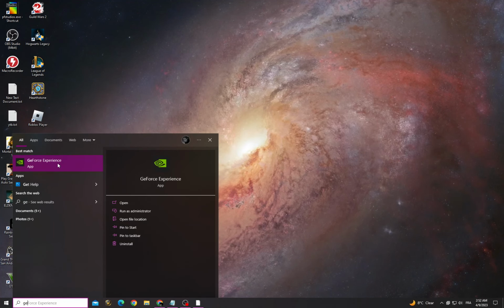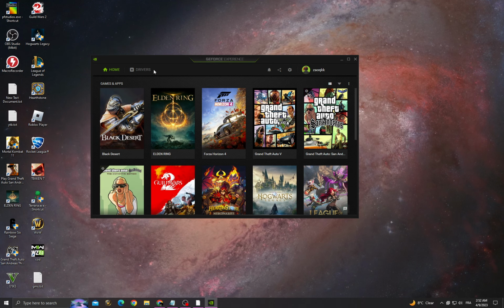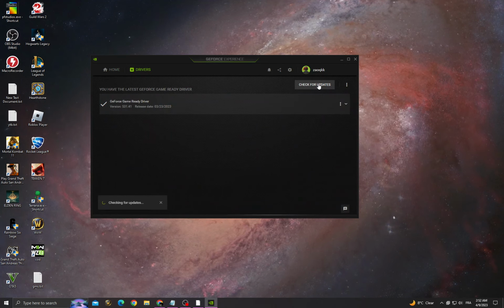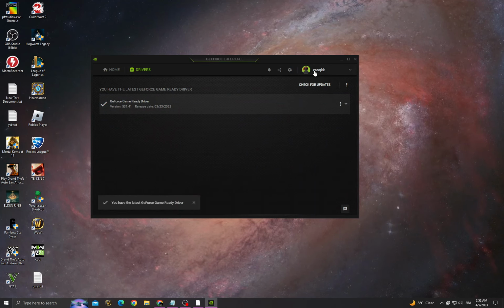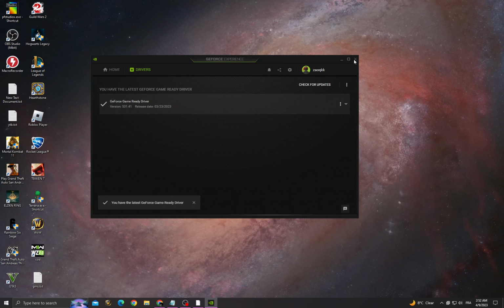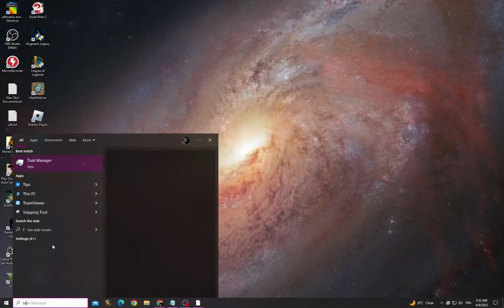and go to GeForce Experience. Now go to drivers, check for updates and make sure you have the latest update for your graphics card, and then just close this one, restart your PC, and after starting your PC open Task Manager,